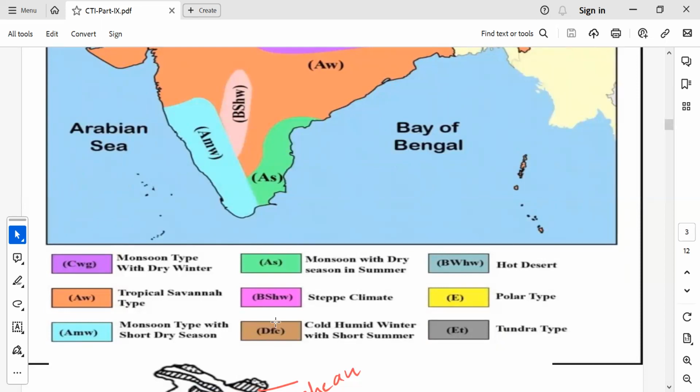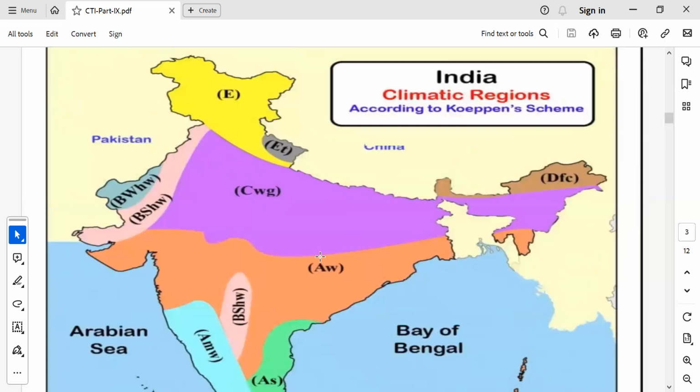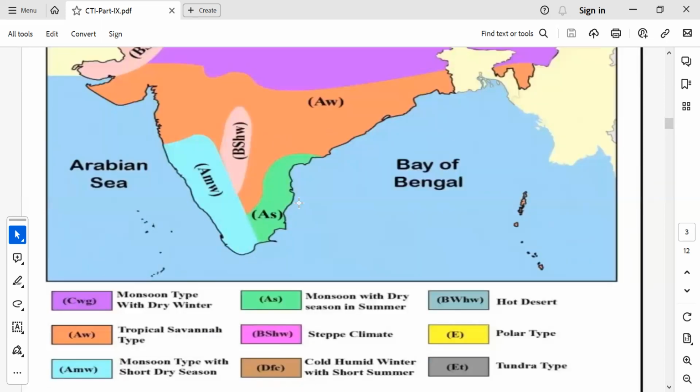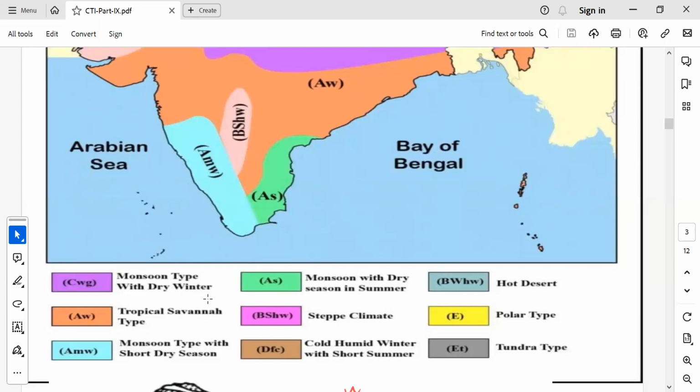some of these code words: polar type. Then hot desert, which is nothing but the region where the Thar desert is located. Besides Thar, you can find some of the vegetation which is called steppe. So that's why the S word is there. Very important. Again, these are the alluvial plains you might know. So CWG is nothing but monsoon type with a dry winter. Of course, this is very important.